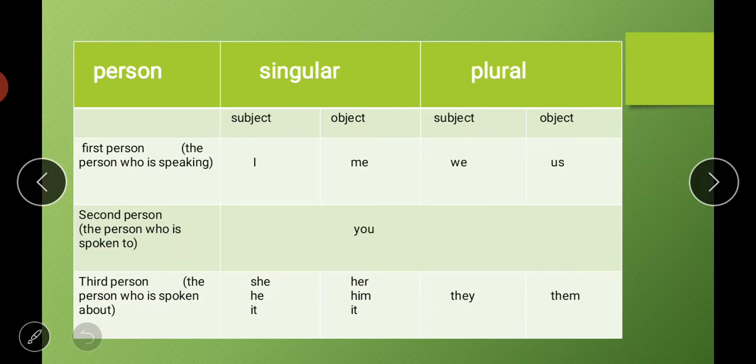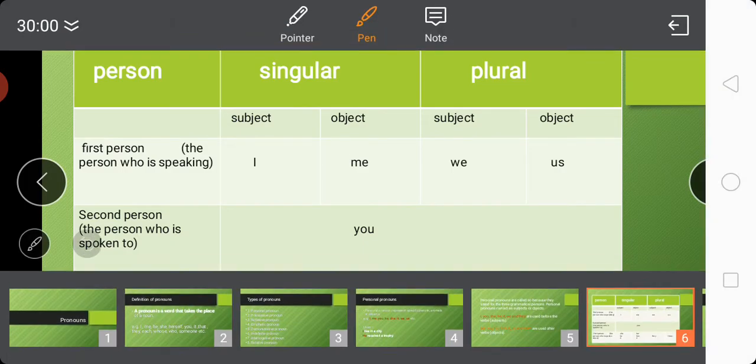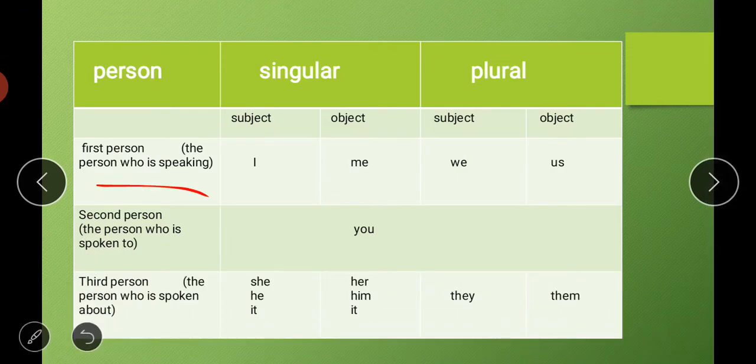So first of all, what is the first person? First person means the person who is speaking. For example, I am speaking now, so I am the first person. And the second person is the person who is spoken to. If I am talking to you, you are the second person.